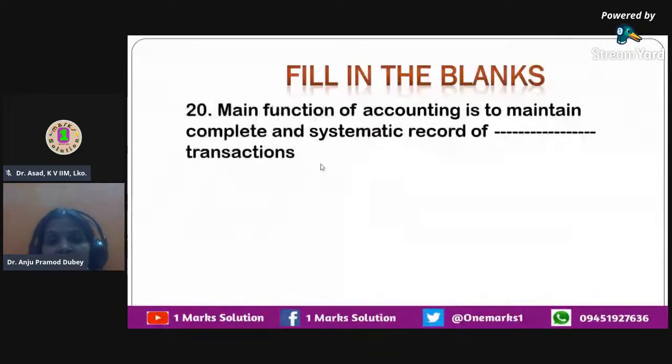The next question that you have over here is, main function of accounting is to maintain complete and systematic record of dash transactions. So what do we record in accounting? What do we write in accounting? We prepare books of accounts, we do journal entries, we do ledger postings and all of it.